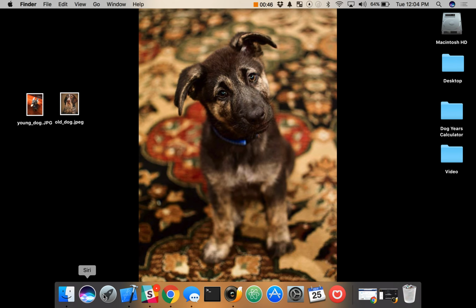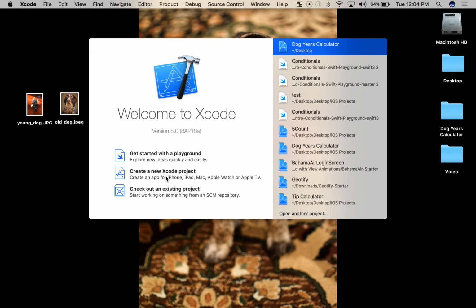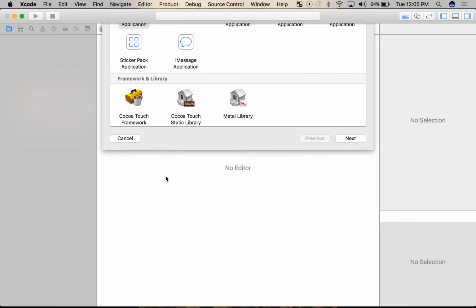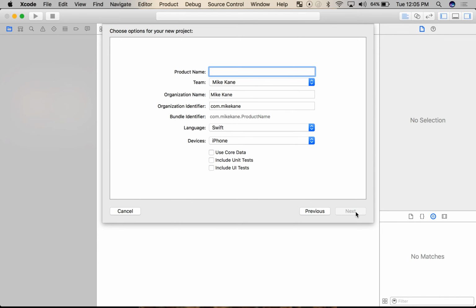Okay? And when we're ready to go, we're going to open Xcode, and we're going to create a new Xcode project. It is a single view application. Now we have to give it a name. So, to keep things simple, dog years calculator. Now, it's okay in your product name if it has spaces.